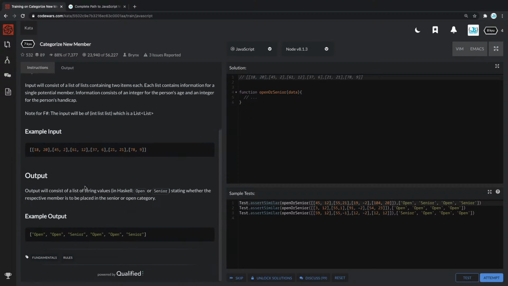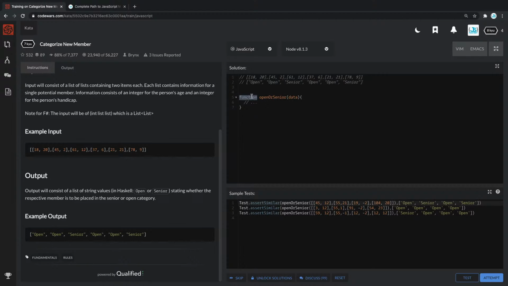The output will consist of a list of string values, open or senior, stating whether the respective member is to be placed in the senior or open category. So for this kind of input, we're getting this kind of outputs. So for that, we know that we need to have a function.